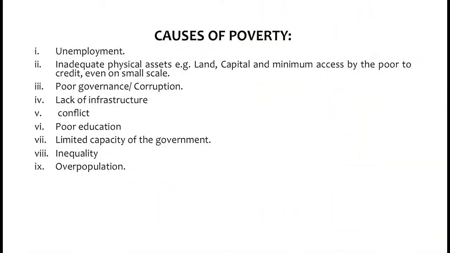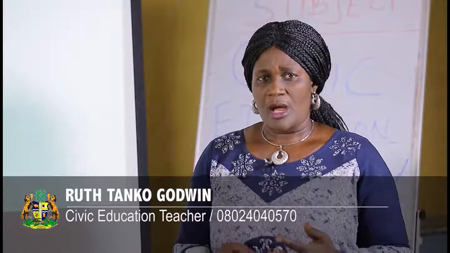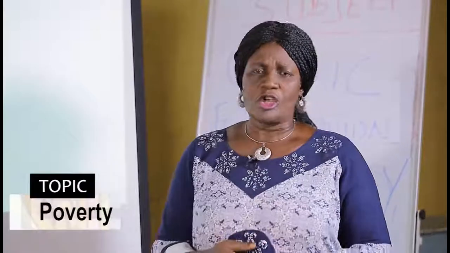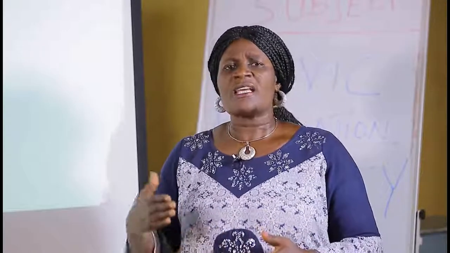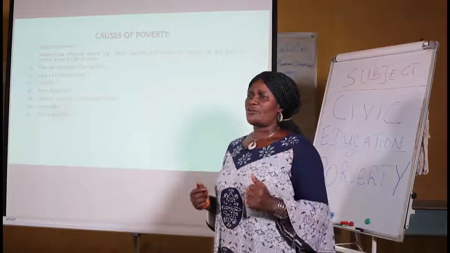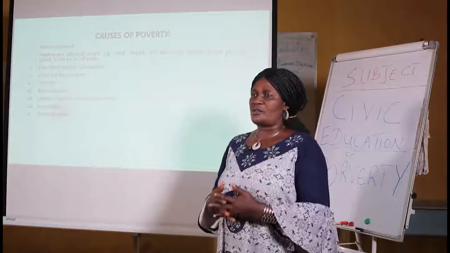We also have lack of infrastructure. How can that bring about poverty? Infrastructure like good roads, hospitals, social amenities, and so on and so forth. When there are social amenities like water, light, and so on, it helps small-scale businesses to come up. For example, the barber, the welder, the carpenter, and so on. They use light. Some of them use a source of water.